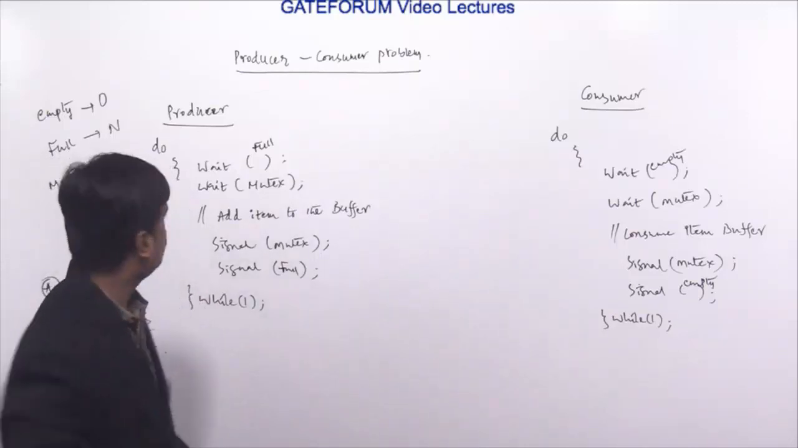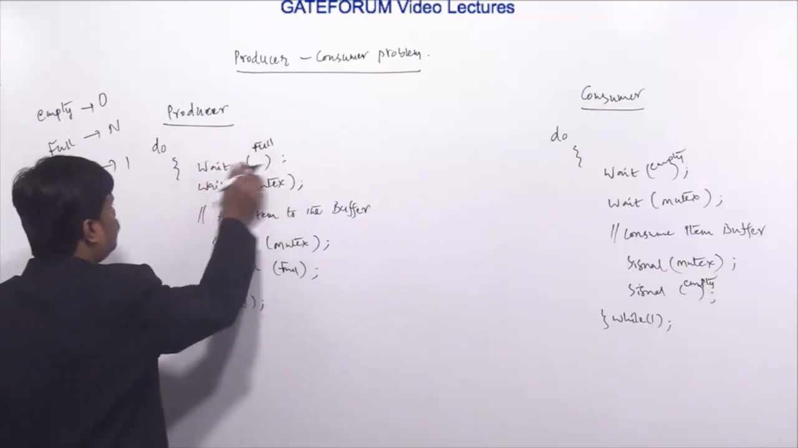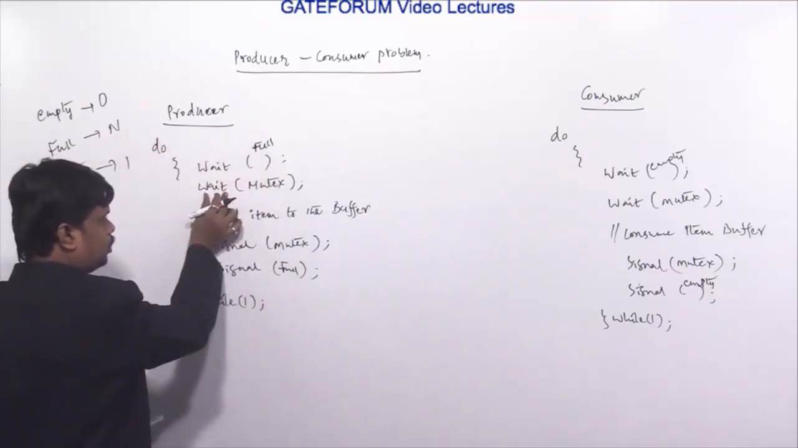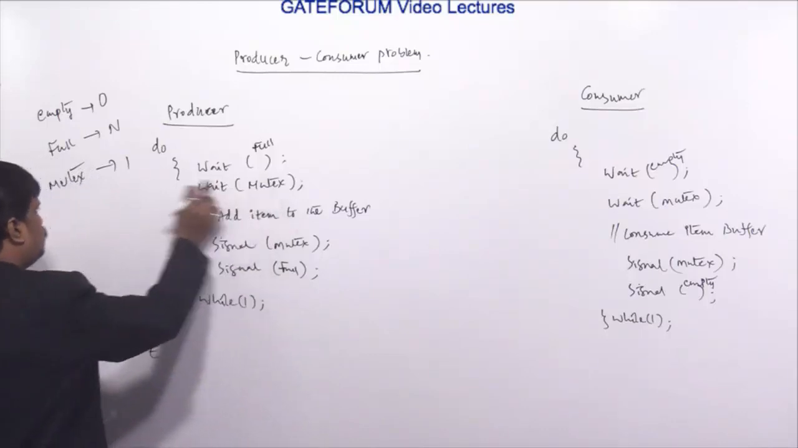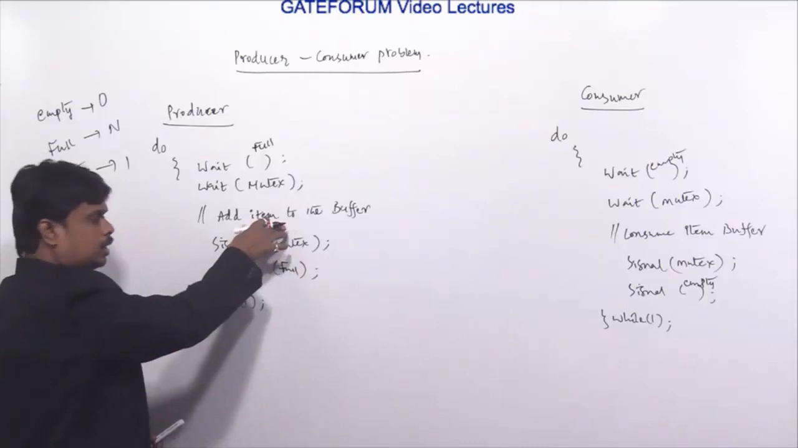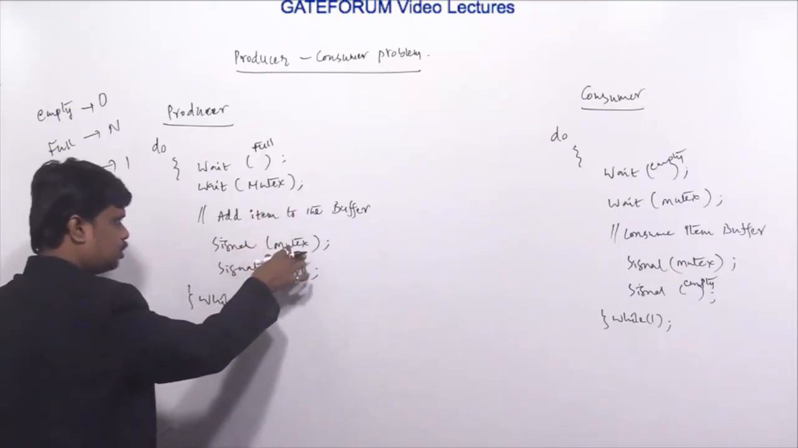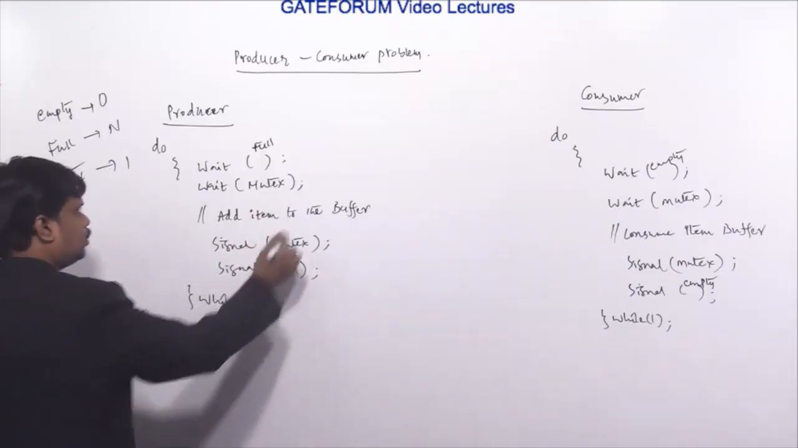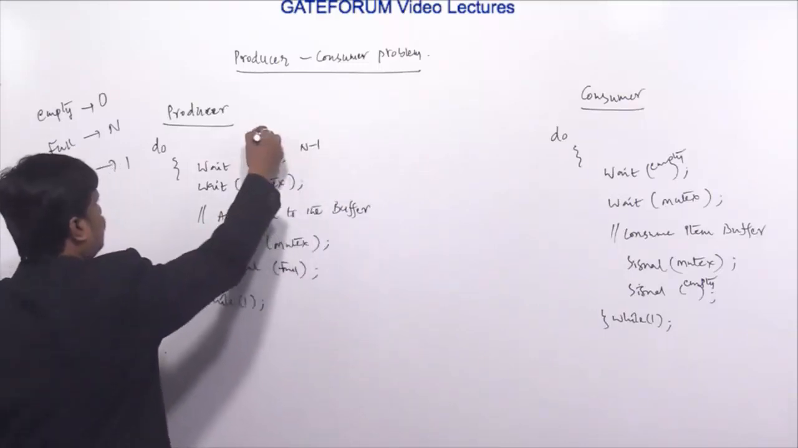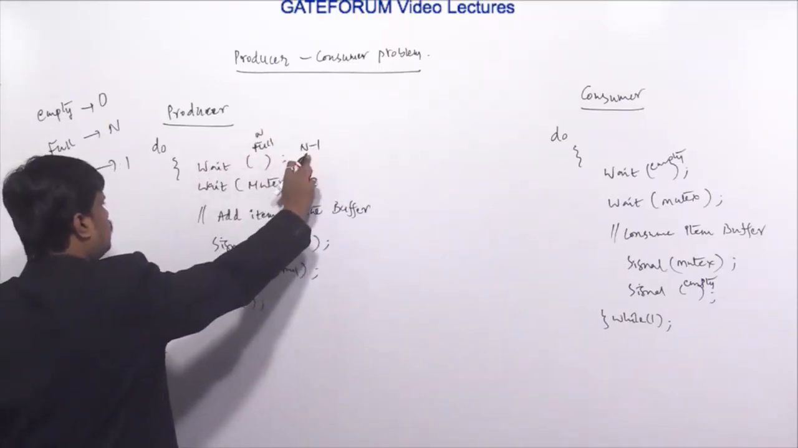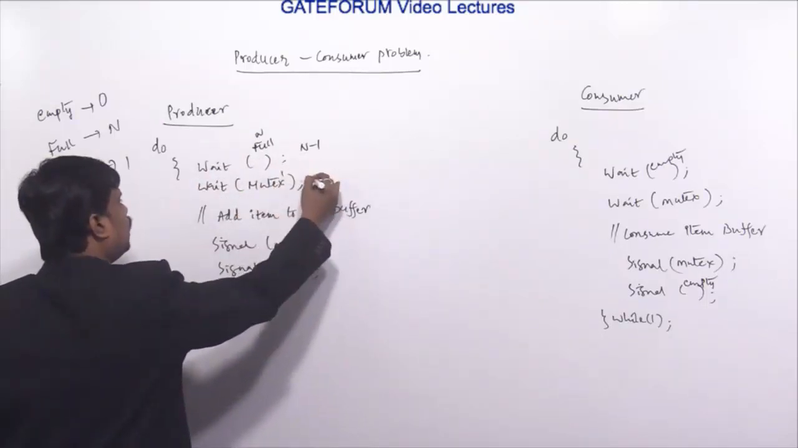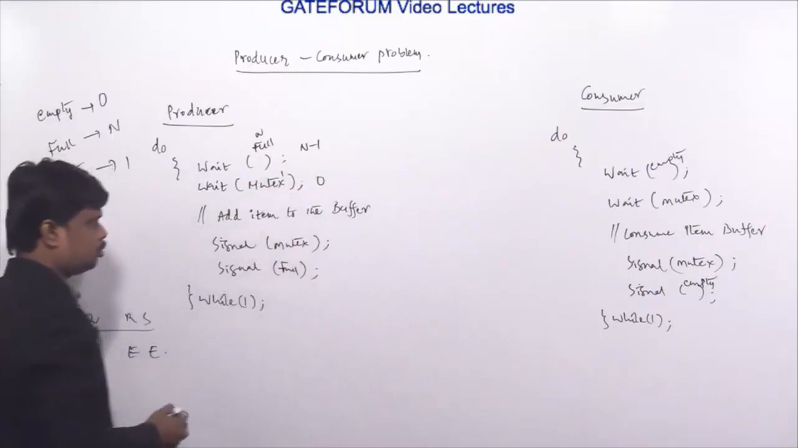What happens? Have a check. So first producer, wait of full. What is the full value? N. So it can be successful, then I can come to wait of mutex. What is the mutex value? 1. So it can be successful, so I can add an item to the buffer. Previously full is n, after the wait operation it becomes n minus 1. Then wait of mutex: the mutex value is 1, and after the wait operation it becomes 0.